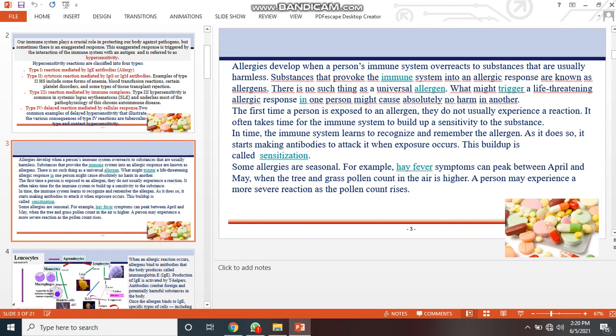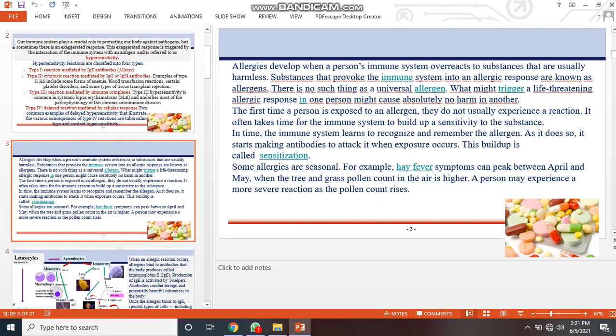The first time a person is exposed to an allergen, they do not usually experience a reaction. It often takes time for the immune system to build up sensitivity. It takes some time for the immune system to fight against bacteria and any allergens. In that time the immune system learns to recognize and remember the allergen, and it starts making antibodies to attack it when exposure occurs. This building up is called sensitization.